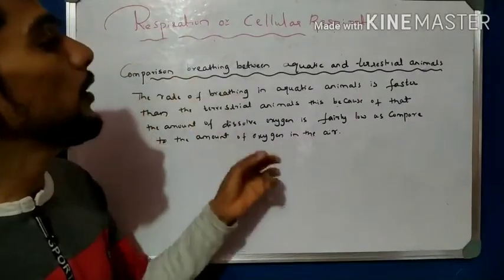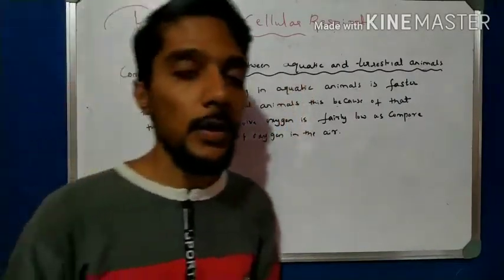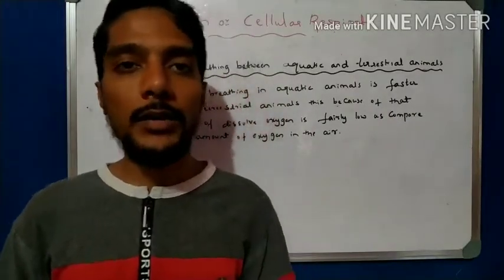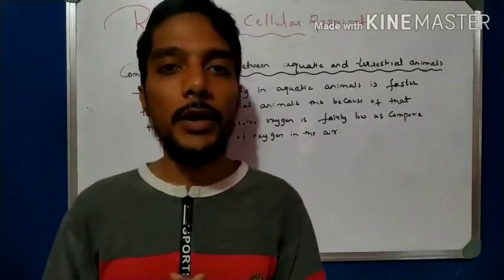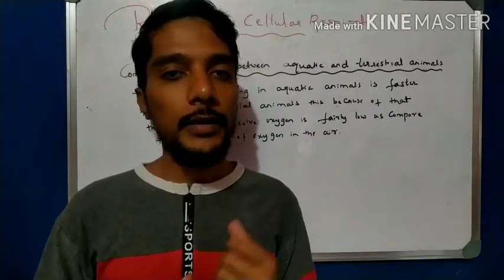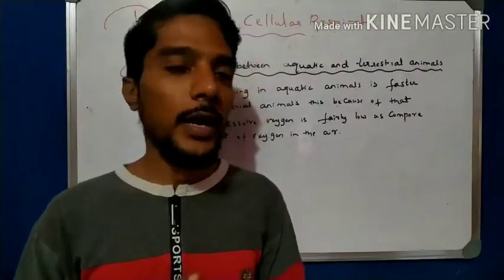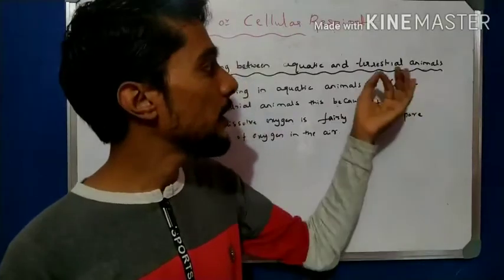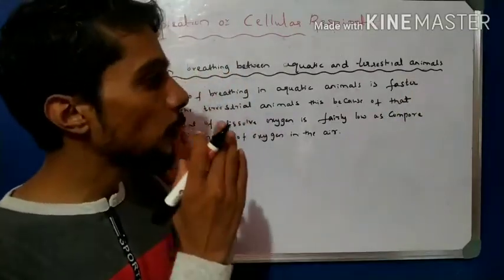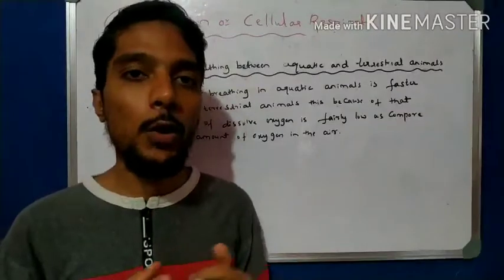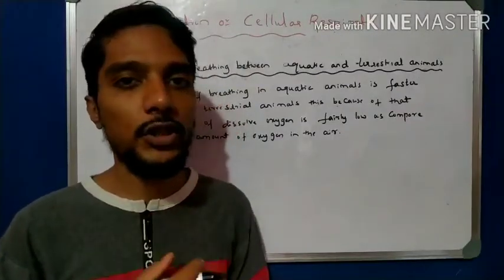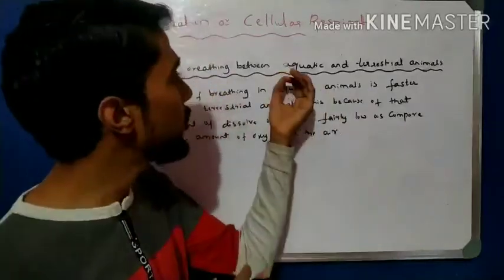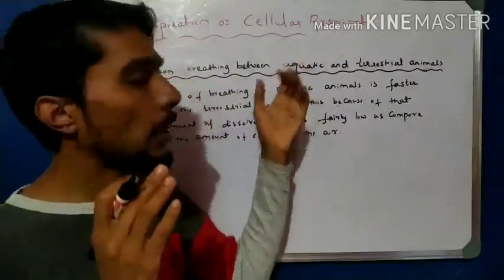That is the comparison of breathing between aquatic and terrestrial animals. We know about aquatic animals and terrestrial animals. Aquatic animals are the animals which live inside the water, their habitat is water. And the organisms which live on the earth are called terrestrial animals. Both follow respiration, both require oxygen. But there is a comparison: the breathing rate of terrestrial animals is different from that of aquatic animals.